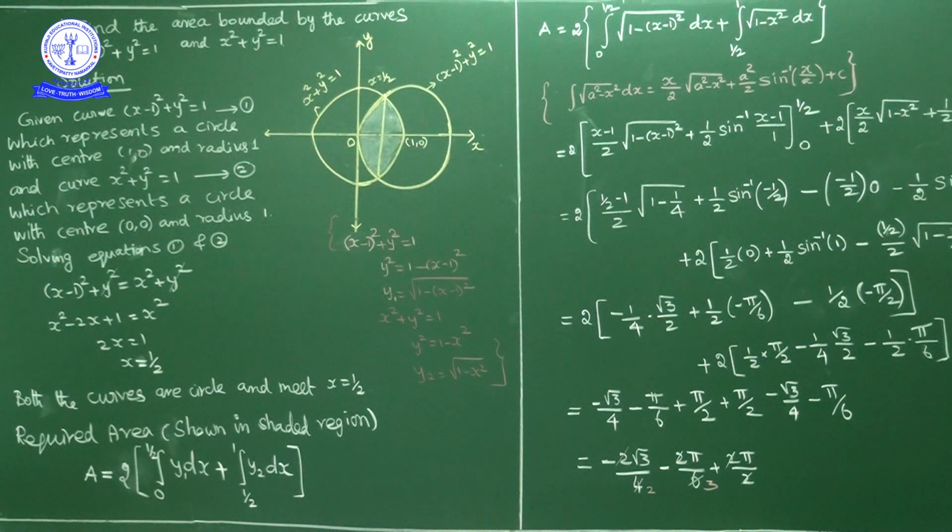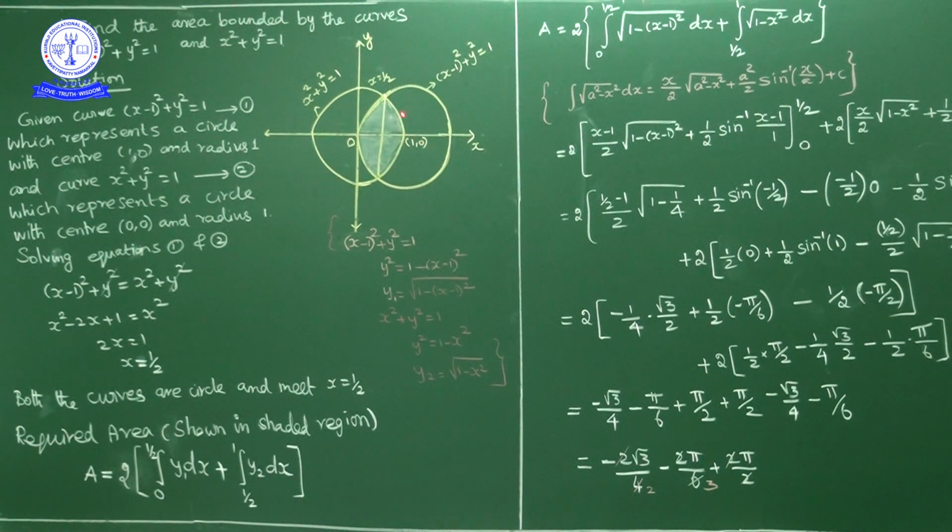Okay, now first of all we will find the point of intersection of these two circles. So by simplification what we got? X is equal to 1 by 2. So these two meet at the line x is equal to 1 by 2. 1 point in first quadrant, 1 point in fourth quadrant. That is one thing. Now this shaded region area is equal to, simply find first quadrant area, multiply with 2. First quadrant area means this area, above x axis area you find, multiply with 2. Shaded region area equals that one.